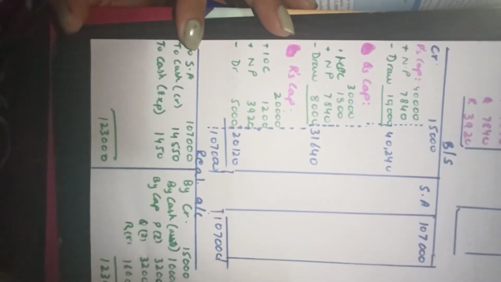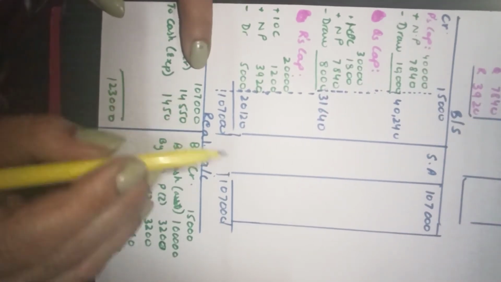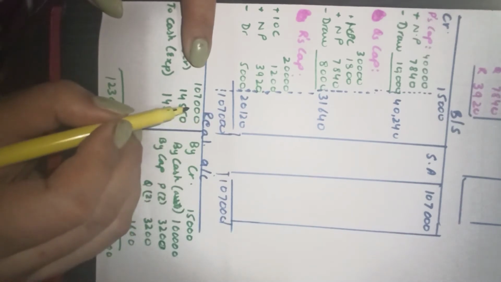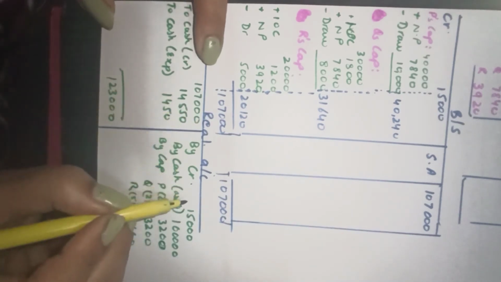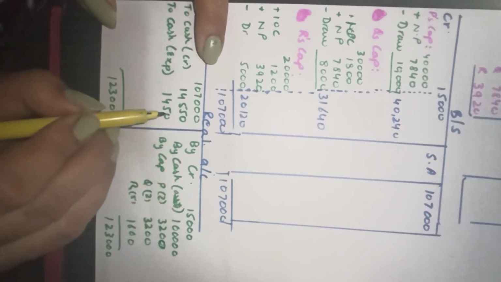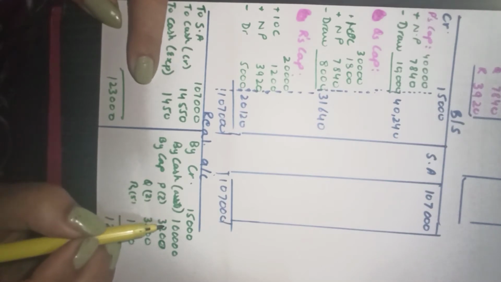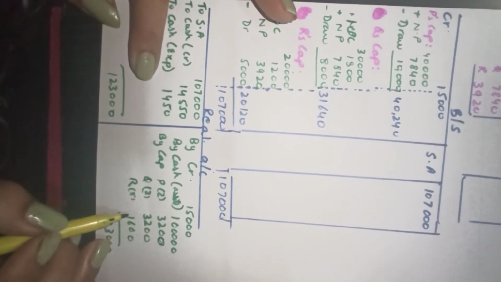Now the question is, as we were doing before, the realization account. Sundry assets, as we have just calculated the value of sundry assets here. The creditors have been given to us. We realize the sundry assets. We pay off the creditors. We pay the expenses. Cash: the sundry assets realized rupees 1 lakh.